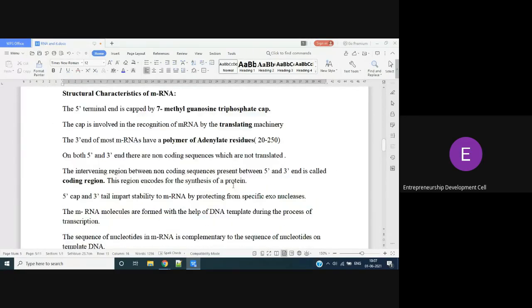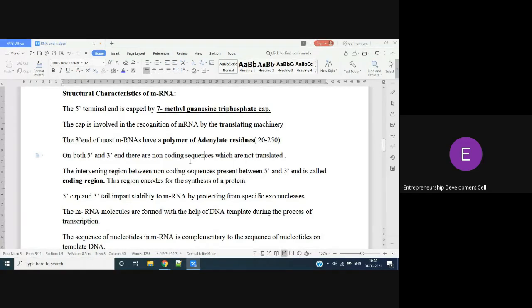Coming to its structure, the 5' cap. What is the name of that cap? 7-methyl guanosine triphosphate cap. What is the name of the cap? 7-methyl guanosine triphosphate cap. This cap, what will it do?